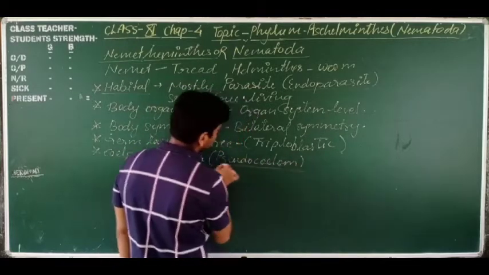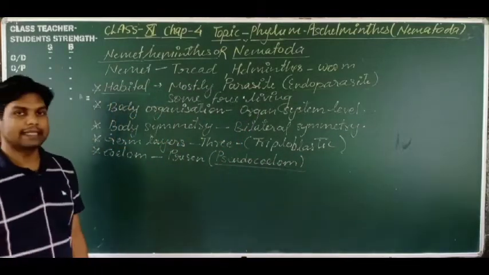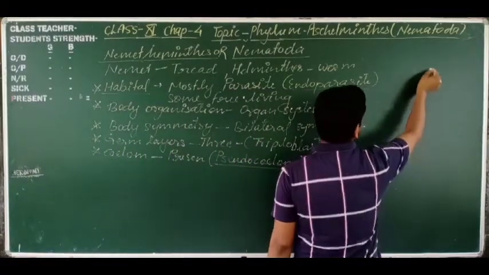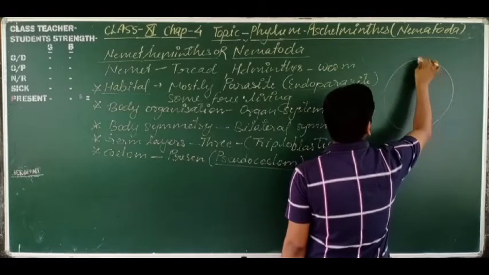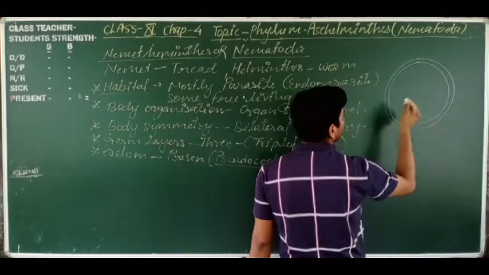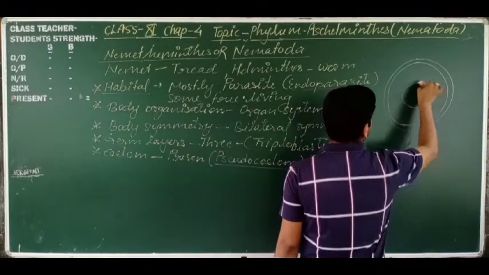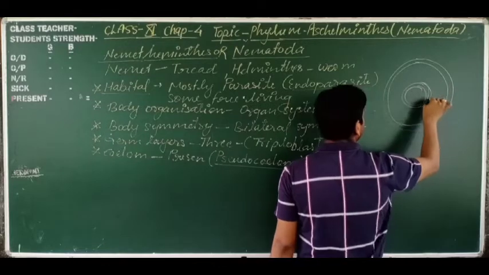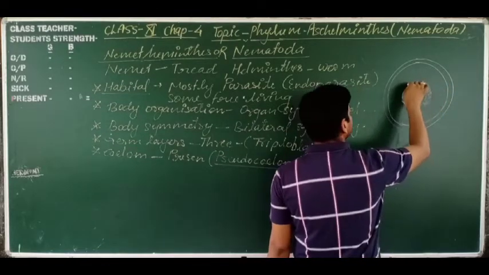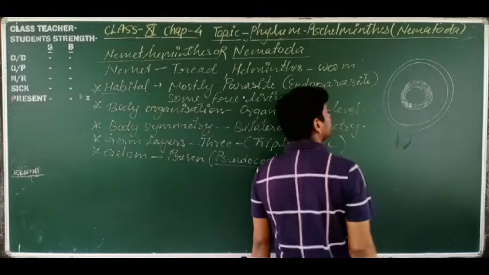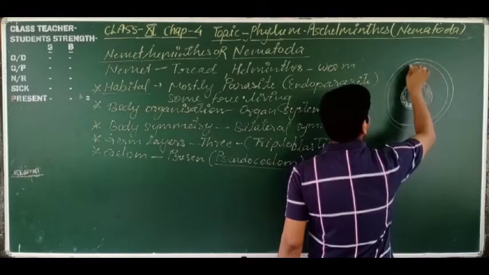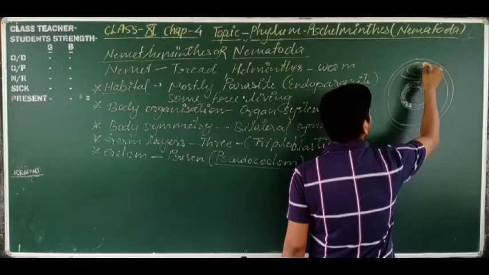What is pseudocoelom? It is a coelom, but it is incomplete. How is it incomplete? We discussed this in the first video of this chapter. This is the ectoderm, and the inner one is the endoderm, shaded very darkly, and for the next I am using yellow.